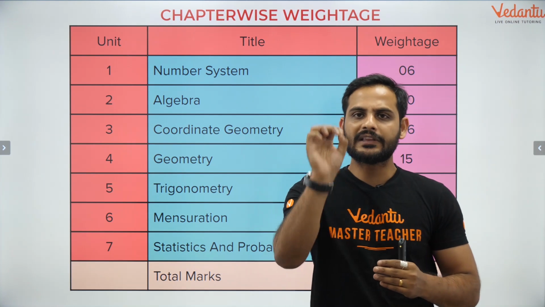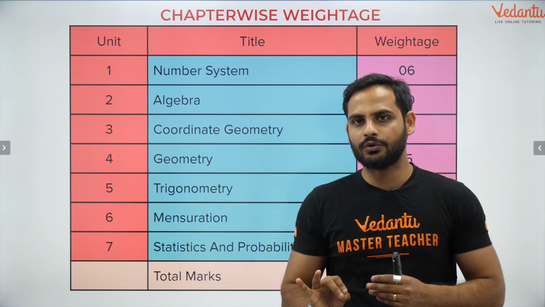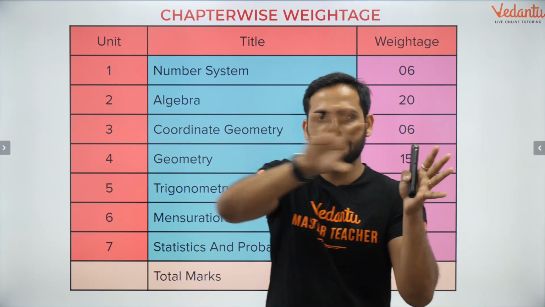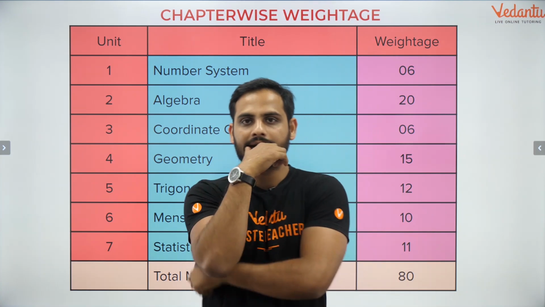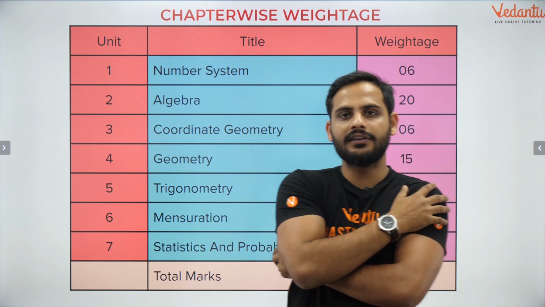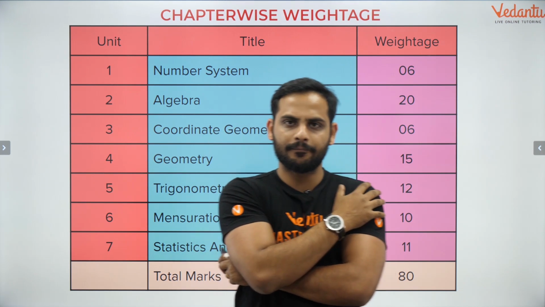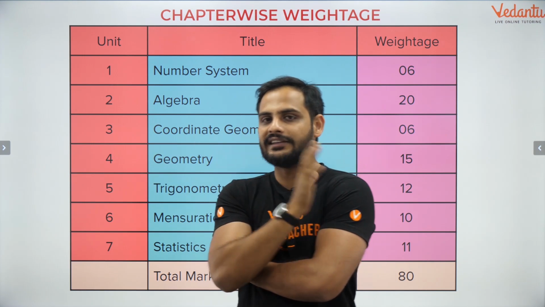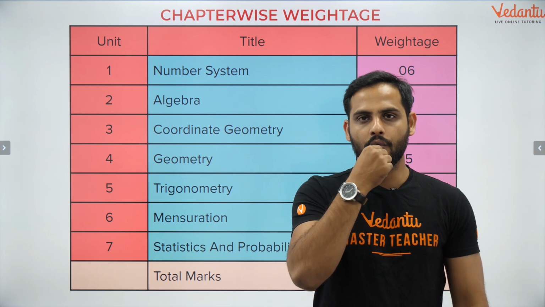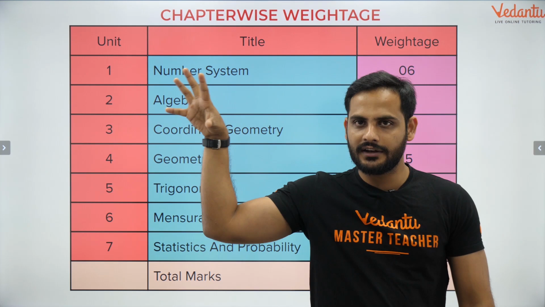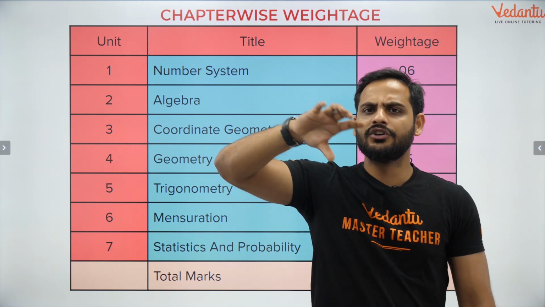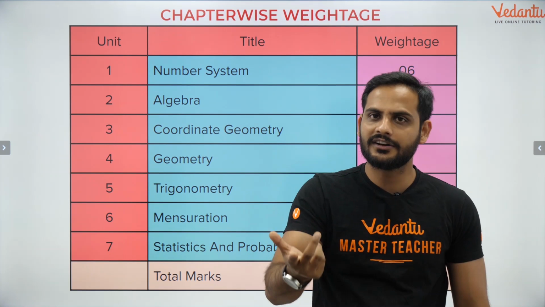Suppose you are given a proof that this is equal to this. Try to look at it: suppose the LHS part is given in tan and cot, and the RHS part is given in sin and cos. From here you should get an idea that the answer I should get is in sin and cos, which means the tan and cot should be converted into the form of sin and cos.